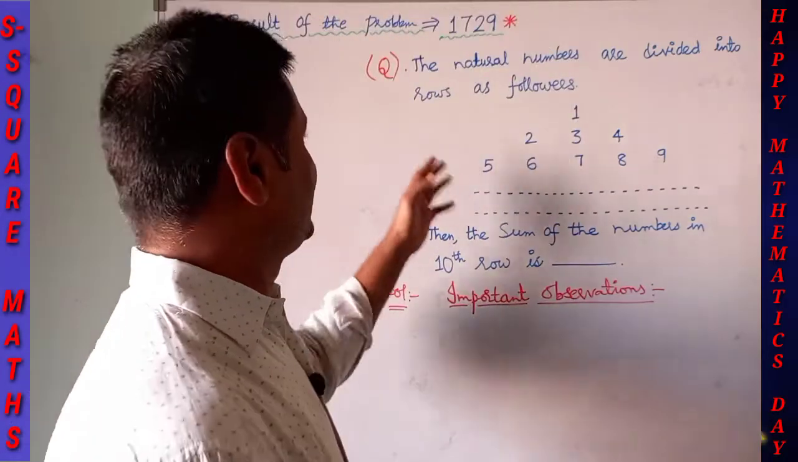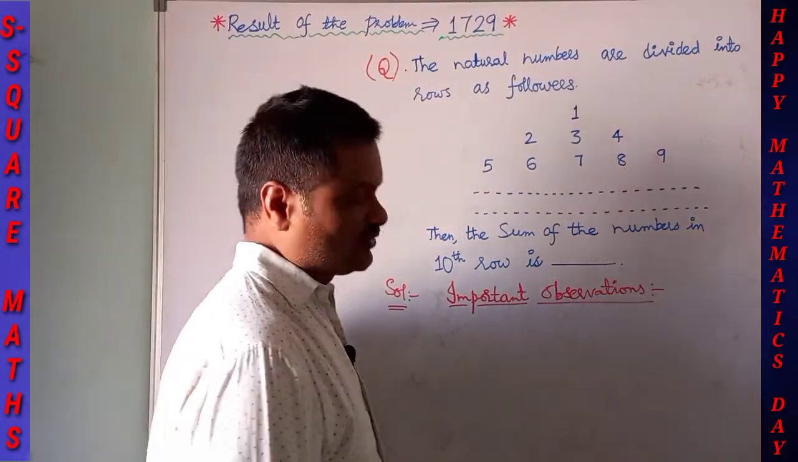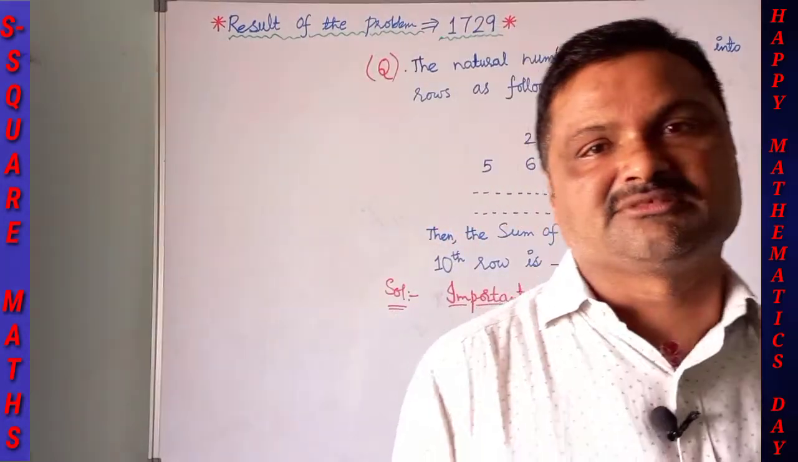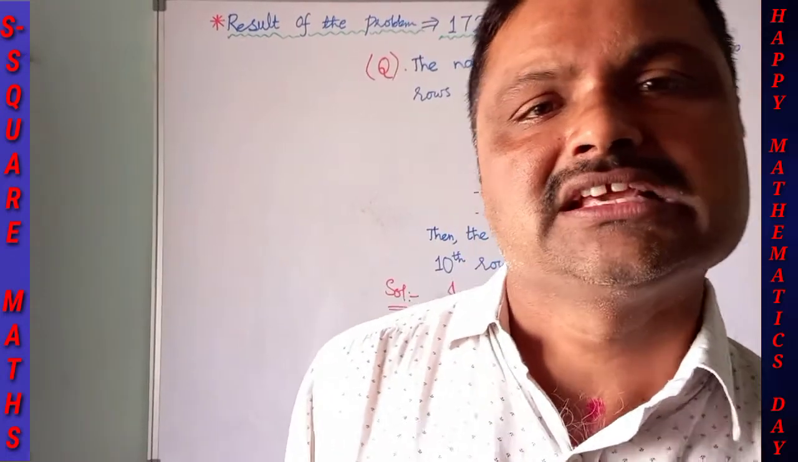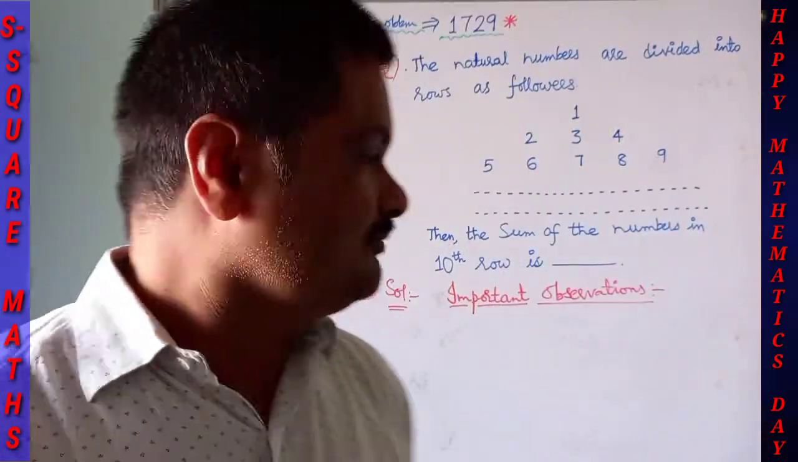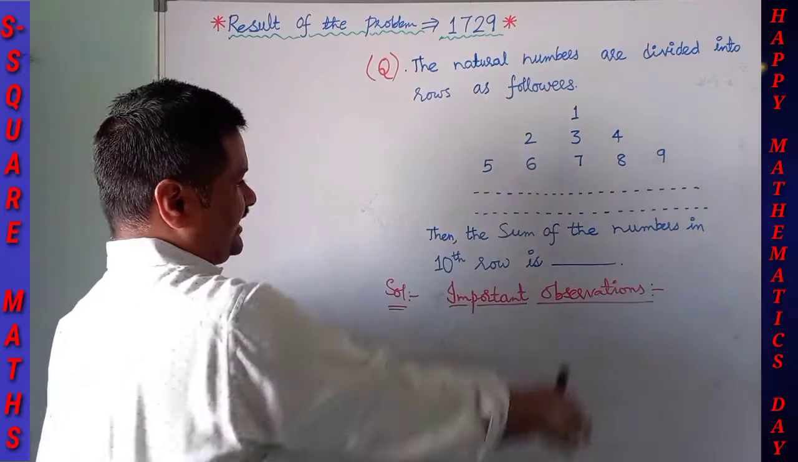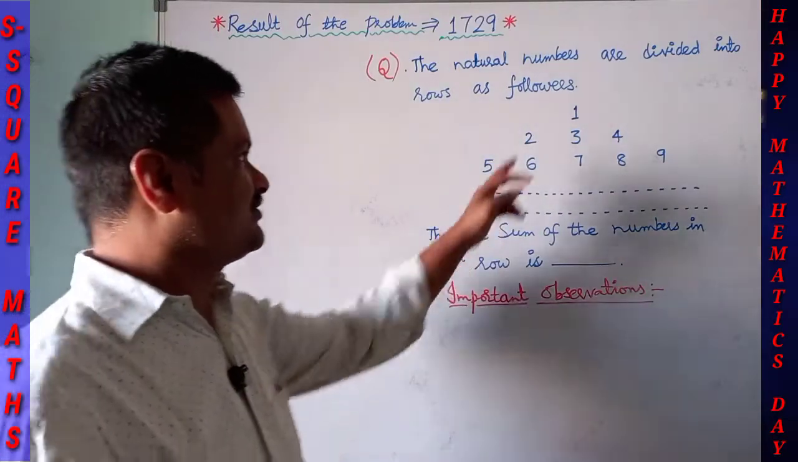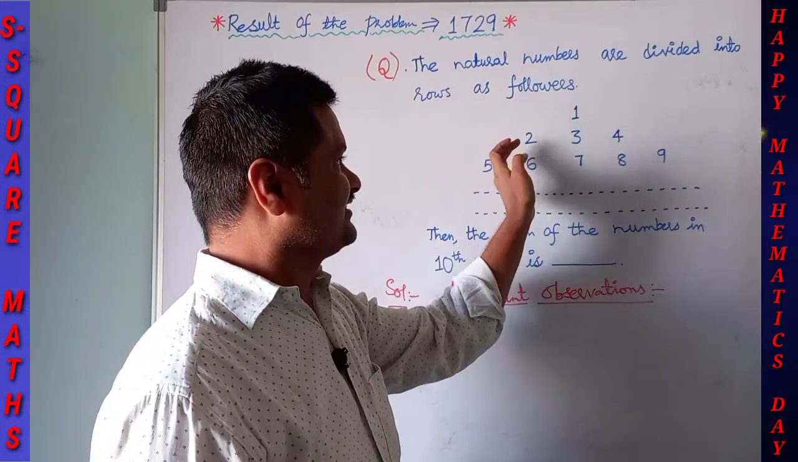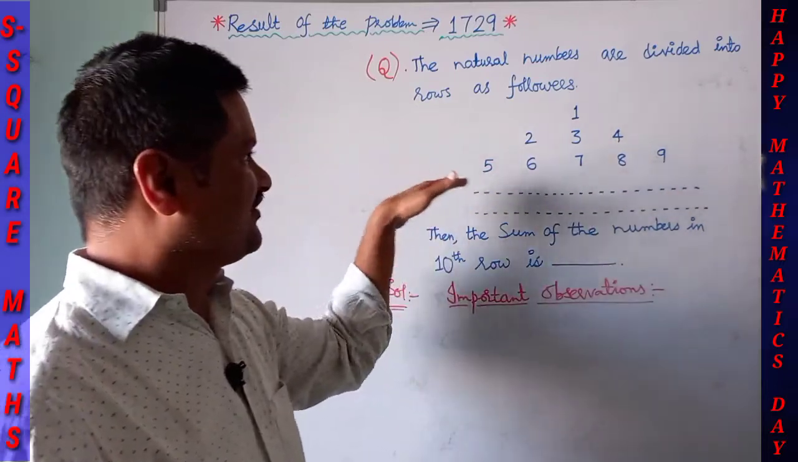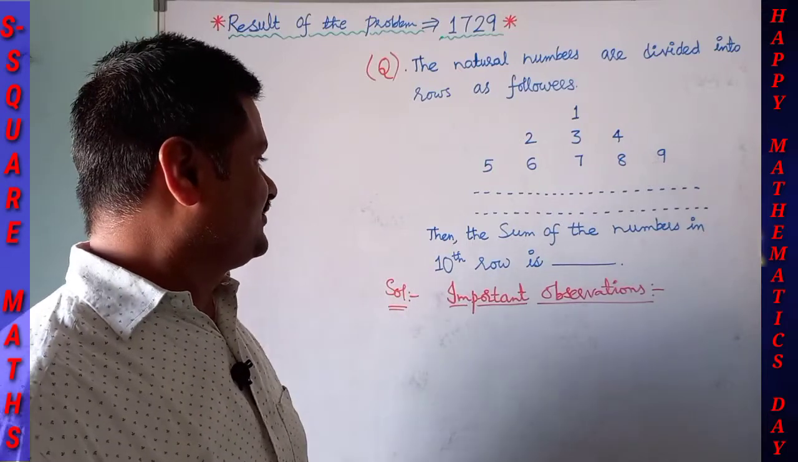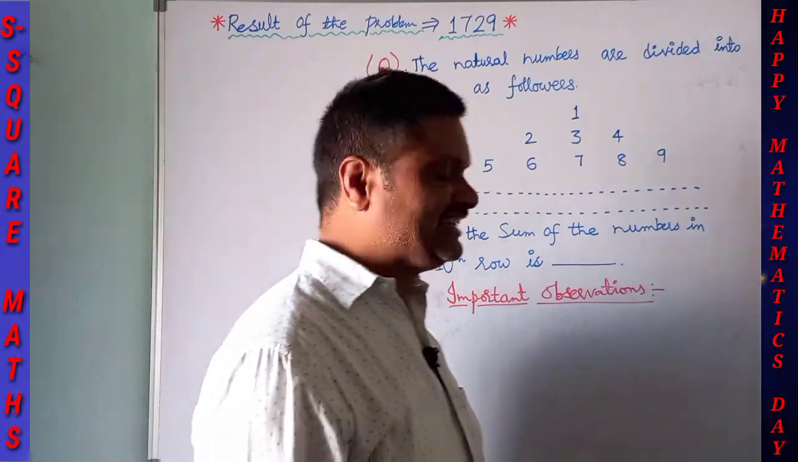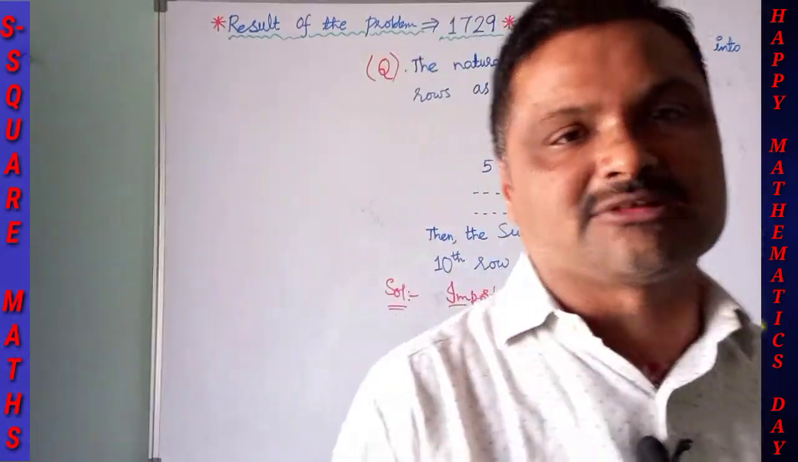The natural numbers are divided into rows as follows. You know very well the natural numbers: 1, 2, 3, and so on. They are also known as counting numbers. They have been expressed in this pattern: 1 in the first row, next 2, 3, 4 in the second row, next 5, 6, 7, 8 in the third row, and so on. Then we have to determine the sum of the numbers in the 10th row.